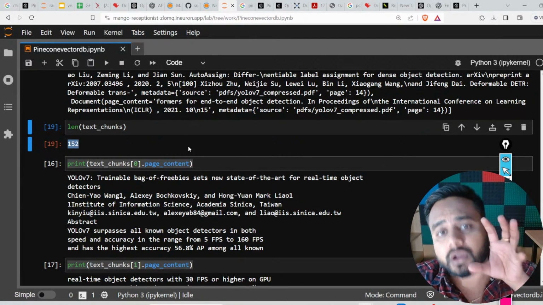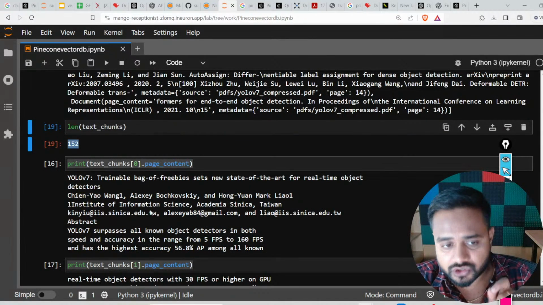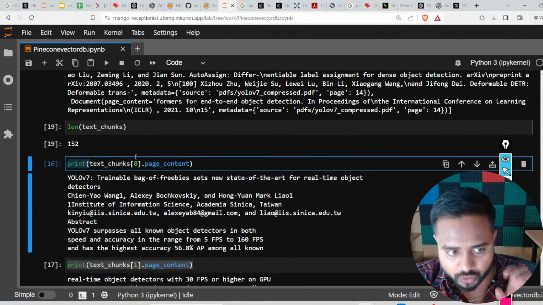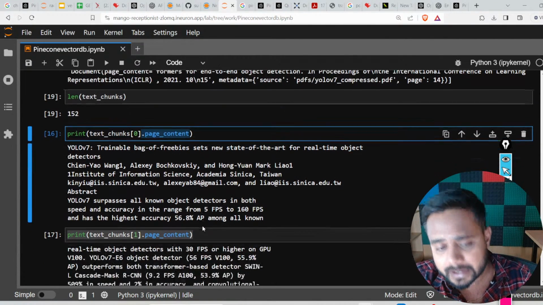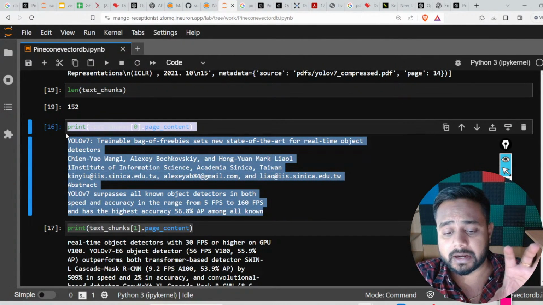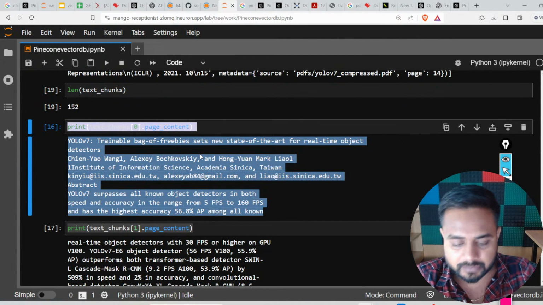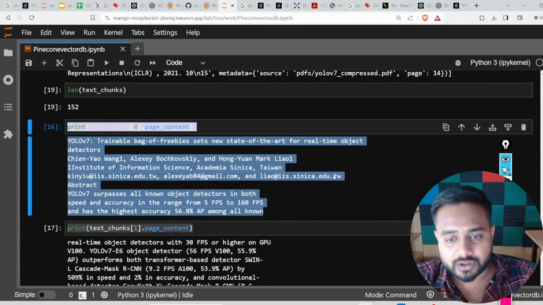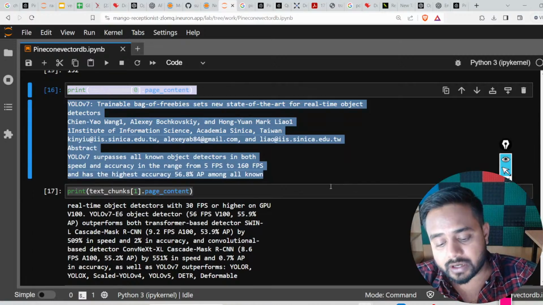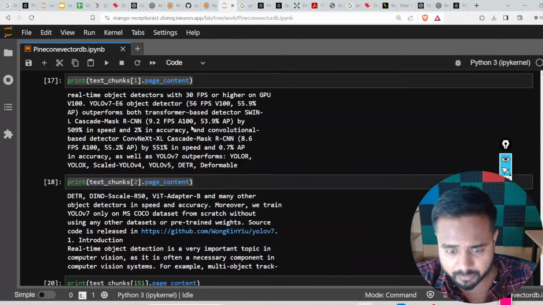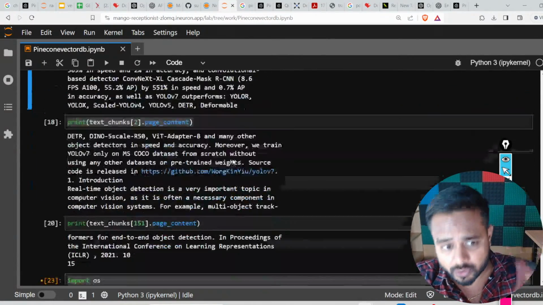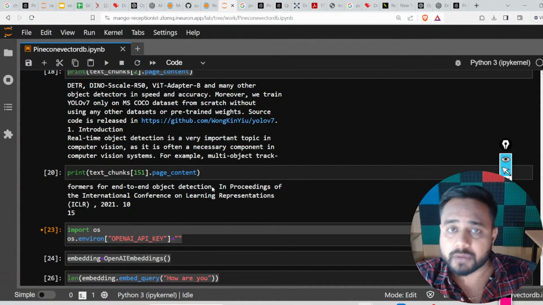Now if you want to find the content, the data from each and every chunk, here is a way. This is my first chunk. On top of that, I'm just going to call this particular attribute, page content, and there is my page content, which you can see. Now you can get the page content with respect to each and every chunk till 152, right?